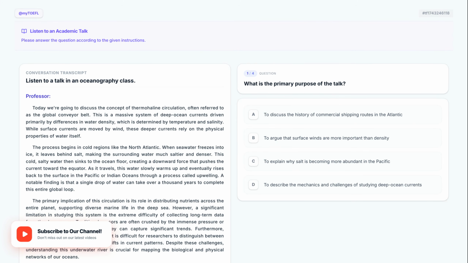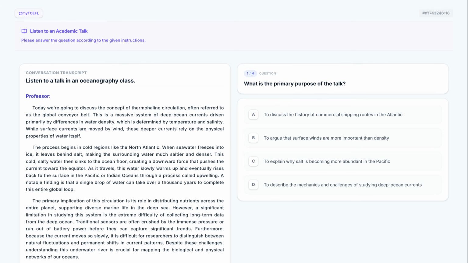Let's stay focused and continue our learning journey together. Listen carefully to the professor's main topic, definitions, and the specific challenges mentioned regarding data collection. Focus on the cause and effect relationships within the natural process described.